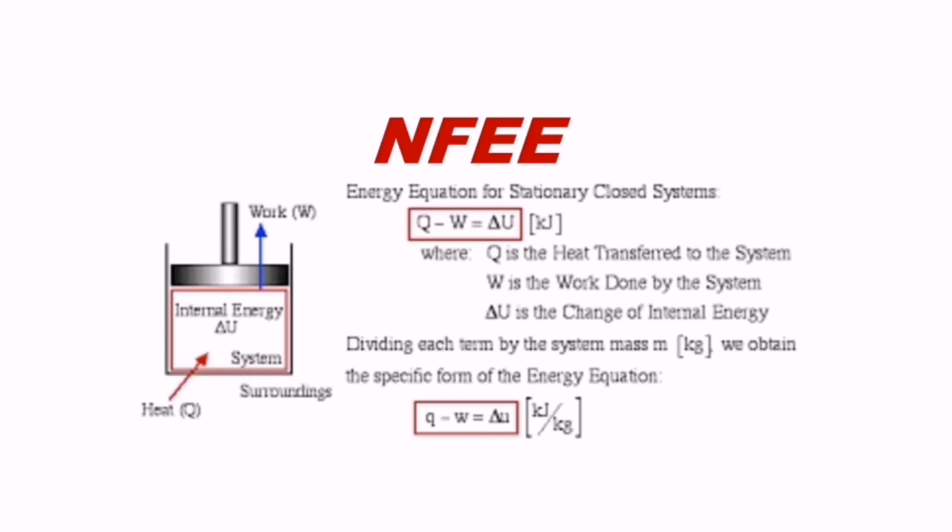On the left side we can understand this cylinder and piston. So heat is going inside and the work is happening at the piston. Internal energy is indicated with delta U. We can see here the system and surroundings. So this is what the non-flow energy equation is. Q minus W equals delta U.